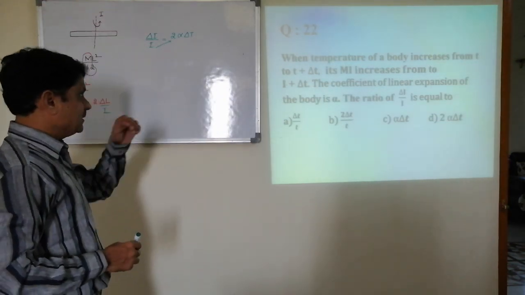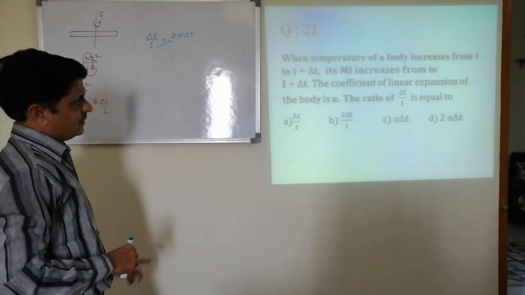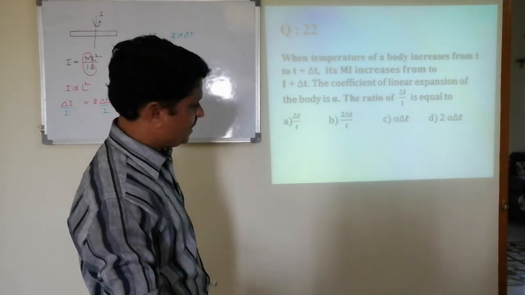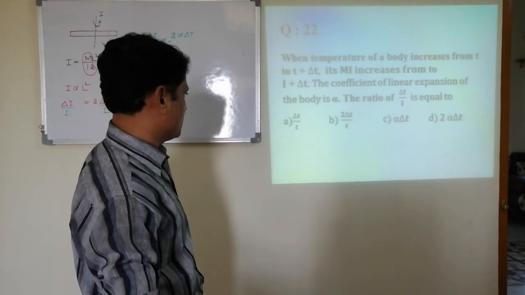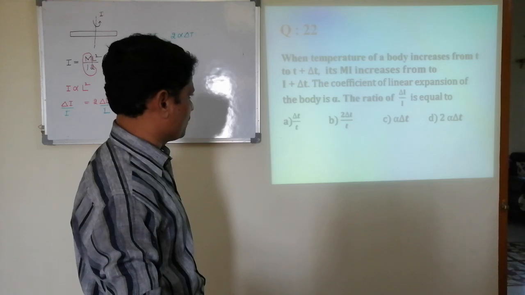Next, I think this problem is similar to this. Okay, try. Half of this problem is this. Hope it's alpha into delta T, third option.